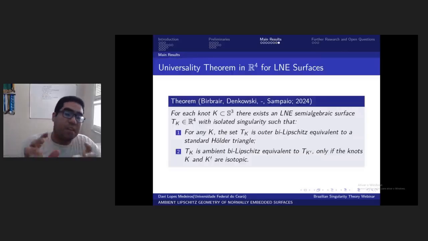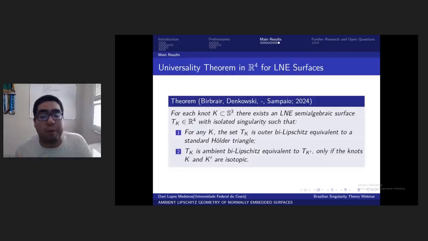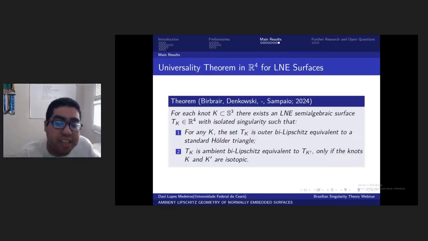But when you try to study these examples, recently Birbrair, Denkowski, Sampaio, and myself proved that if you take R0 and S3, then there exists an LNE semi-algebraic surface with isolated singularity such that for any knot K, this semi-algebraic set Tk is ambient Lipschitz equivalent to a standard Hölder triangle. Tk is ambient Lipschitz equivalent to Tk prime only if the knots K and K prime are isotopic, okay?